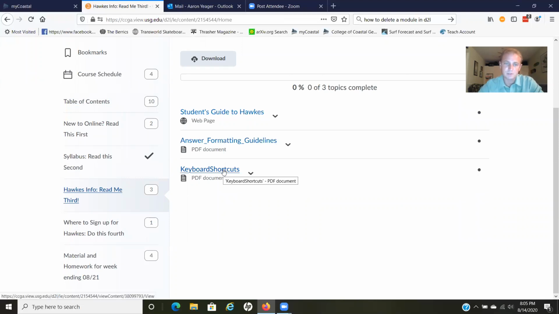And here's some shortcuts, so you don't have to type in the word derivative or whatever. It gives you shortcuts on how you can go through it fast. And then next, after you've gone through those, you want to sign up for Hawks.